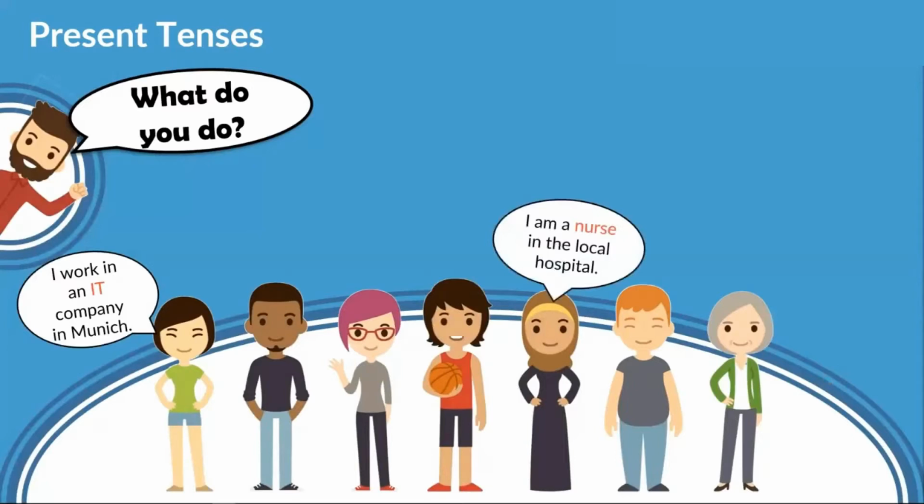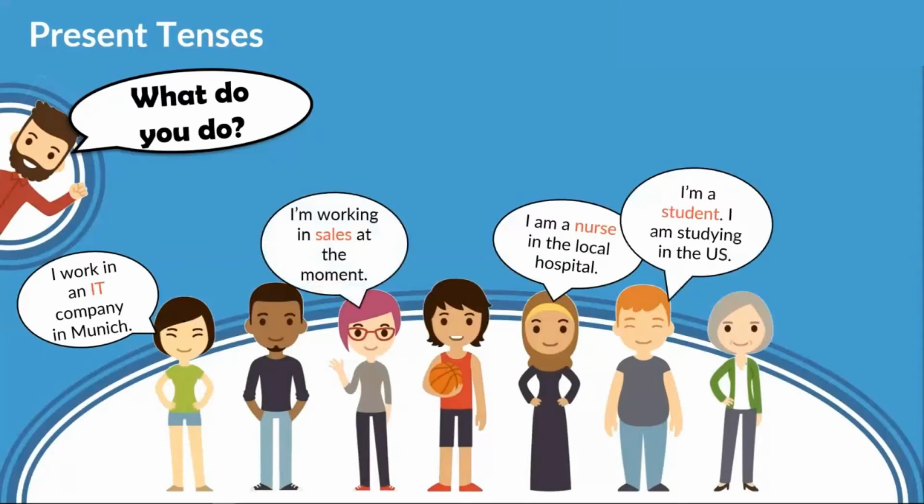I am a nurse in the local hospital. So this lady's saying, I am a nurse, present simple, in the local hospital. Now, what is a nurse? A nurse is the person who works in a hospital and helps the doctors. I'm working in sales at the moment, present continuous. I am working in sales at the moment.